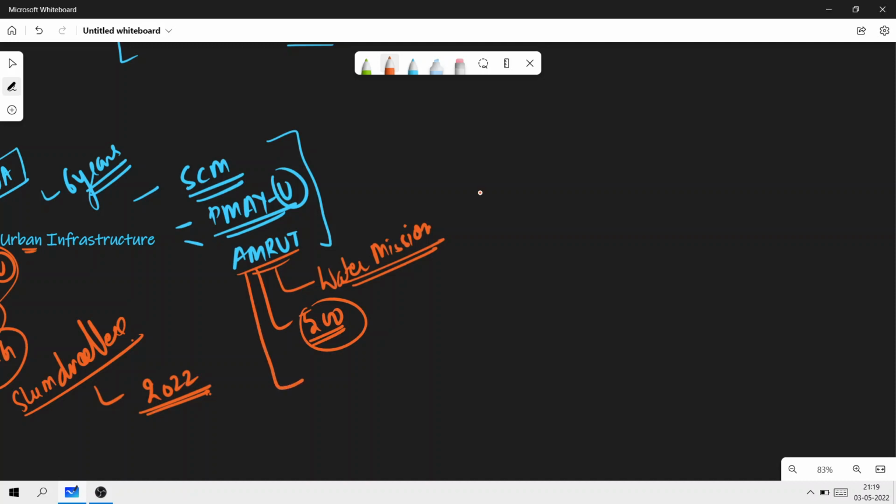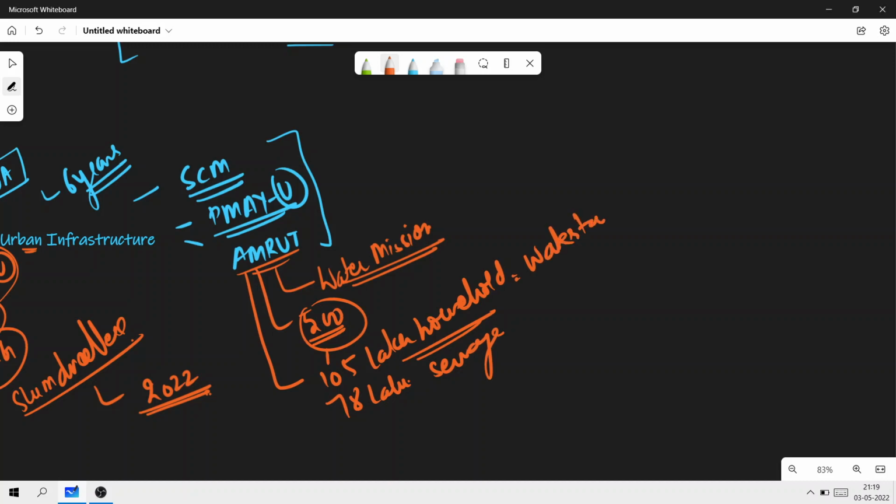So you have to understand that among these 500 cities that have been chosen, 105 lakh households now have water taps and 78 lakh households now have sewage connections. So remember this bit, and 88 lakh street lights have been replaced with energy efficient LED lights, against the target of 101 lakh, leading to energy saving and reduction in carbon dioxide emissions. Very important. Now let's also look into the SCM, which is the Smart Cities Mission.